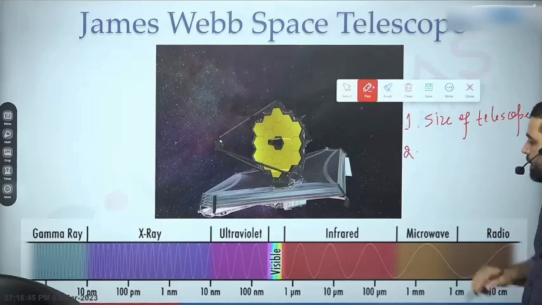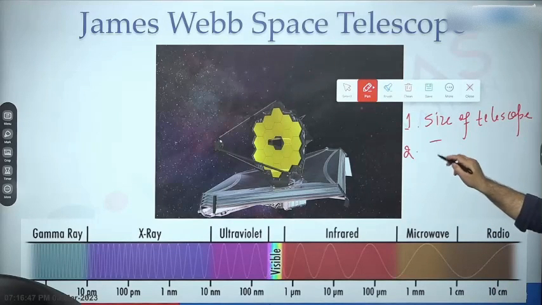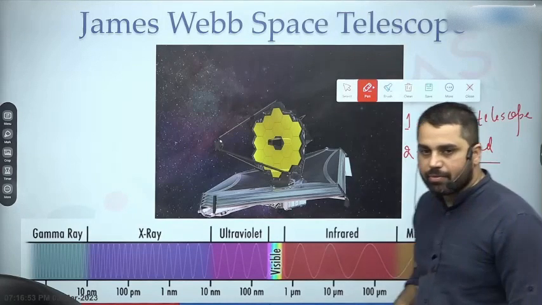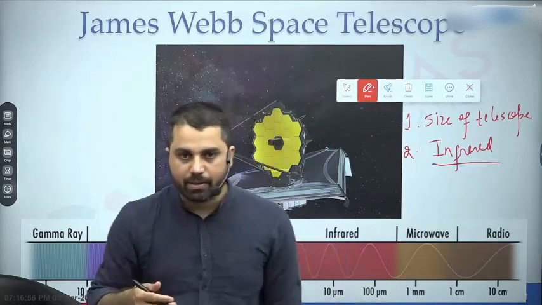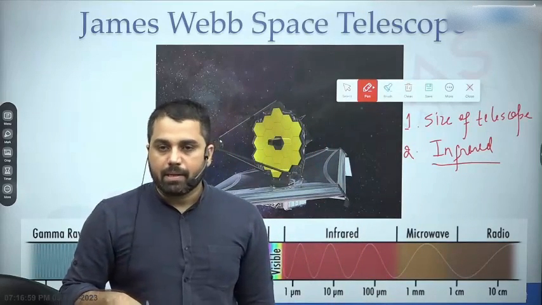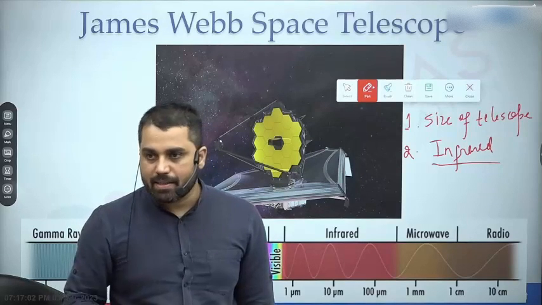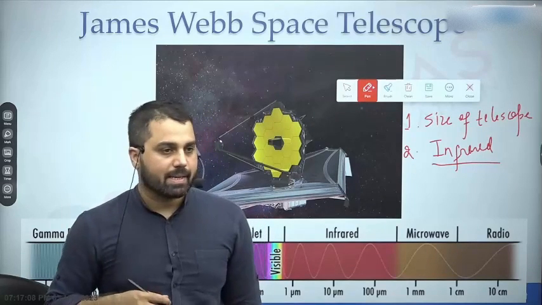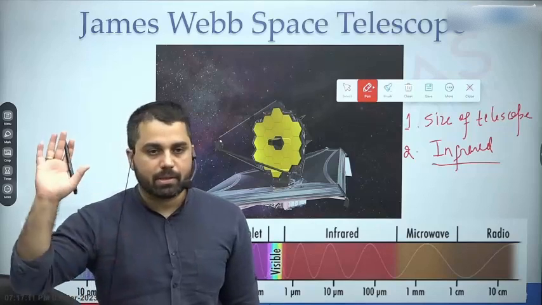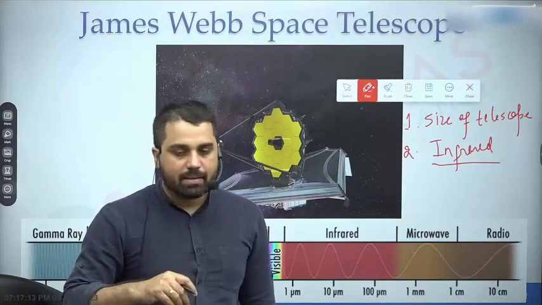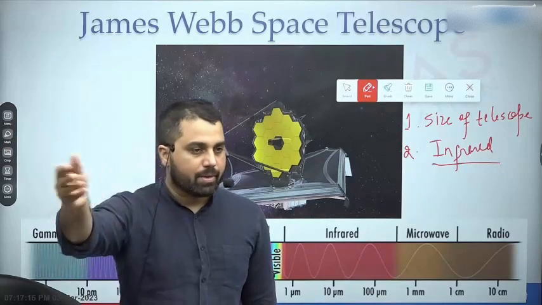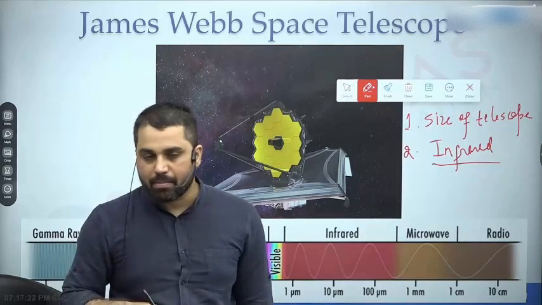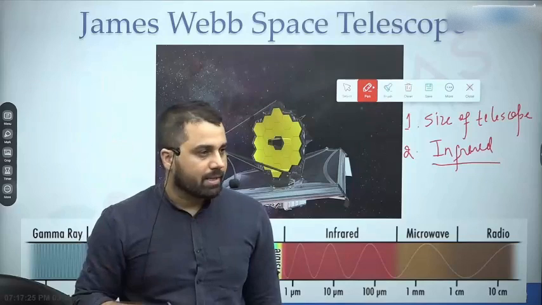The second reason is that it is observing the universe in what we call infrared light. Our eyes can look at things only in visible light. But a camera which can look at things in infrared light can actually tell you a lot more than a visible light camera. Infrared light is not at all bothered by the presence of dust. Imagine a dust storm is going on and you are driving; you cannot see anything beyond the dust. If you have an infrared camera, however, you can look beyond it, as if the dust is totally not present in front of you.